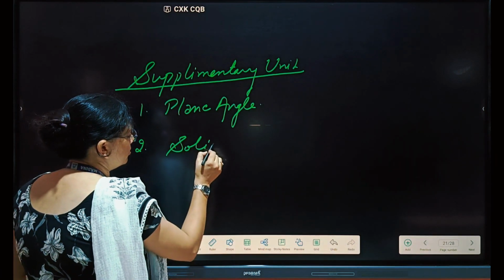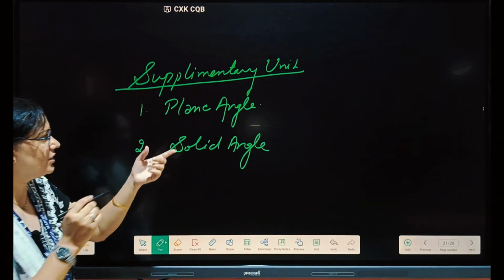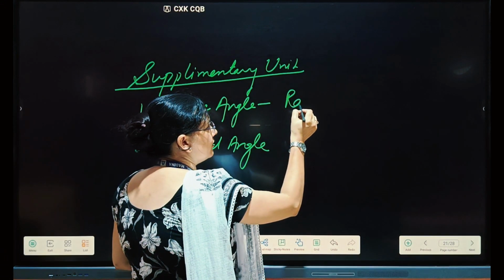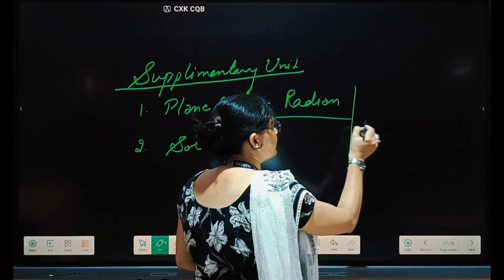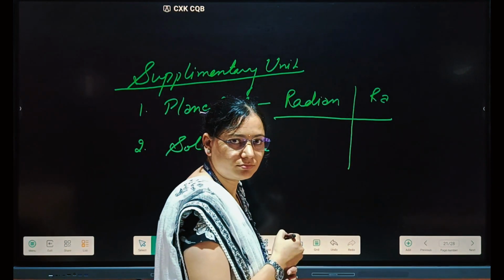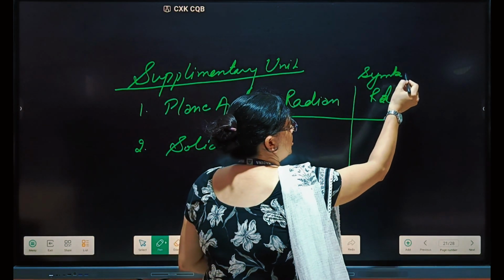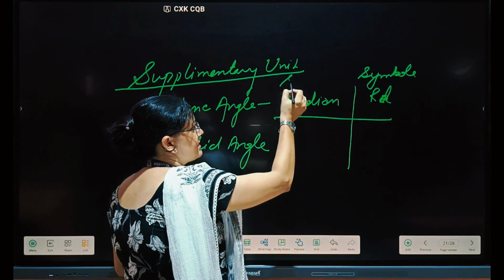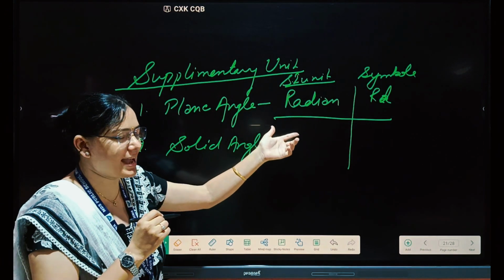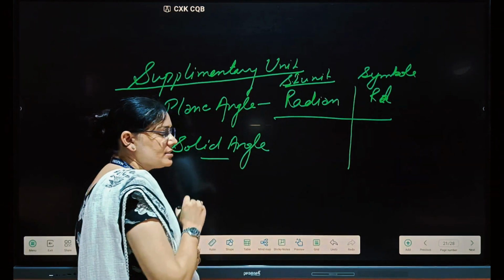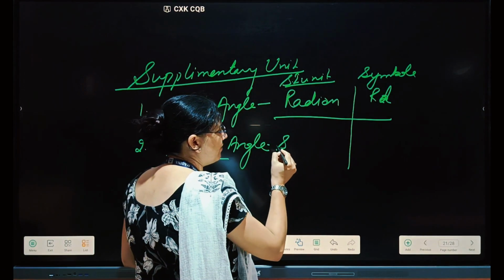Plane angle and solid angle. The unit of plane angle is the radian. For short, we use the symbol rad. And this is the SI unit, not the CGS unit, not the MKS unit, it is the SI unit. Next, the supplementary unit for solid angle: its unit is the steradian.